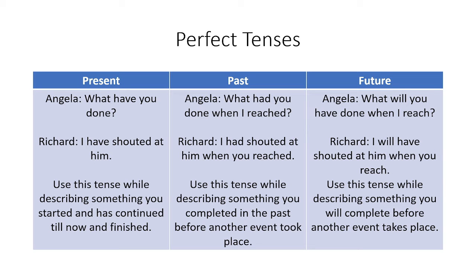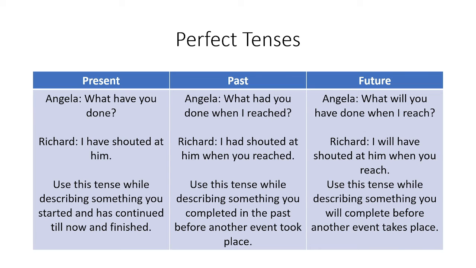So perfect tense, what have you done? Okay, you can see that what have you done here. We have used the third form of the verb. Richard said, I have shouted at him. So you have to use this tense while describing something you have started and has continued till now and finished. Then you have to use the present perfect tense.